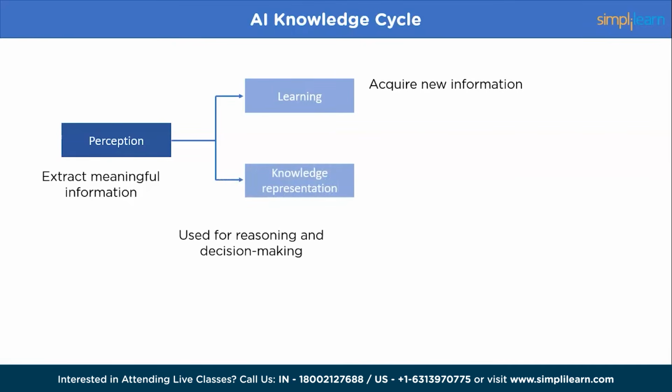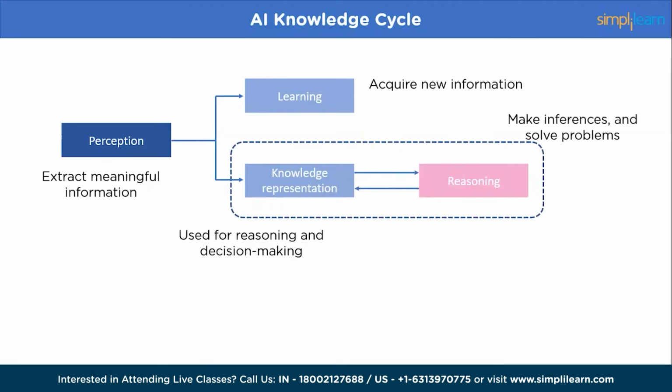And then we have knowledge representation and reasoning. So knowledge representation is creating a model of knowledge in a computer system that can be used for reasoning and decision making. Reasoning uses that model to conclude, make inferences, and solve problems. So in the context of knowledge representation, the goal is to represent knowledge in a way that is efficient and effective for reasoning. And then we have planning.